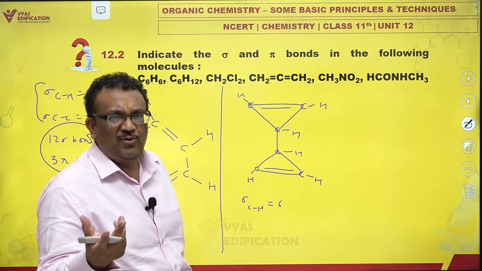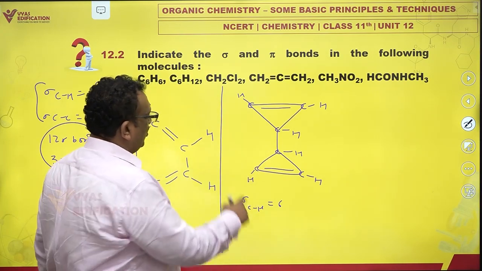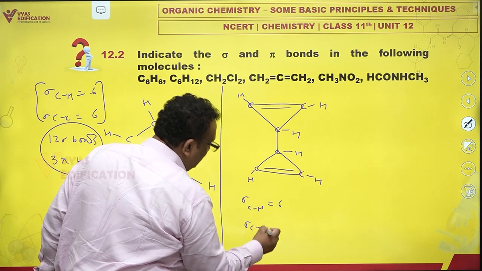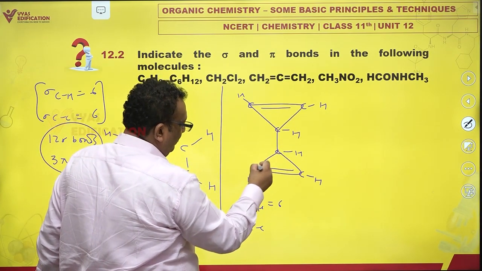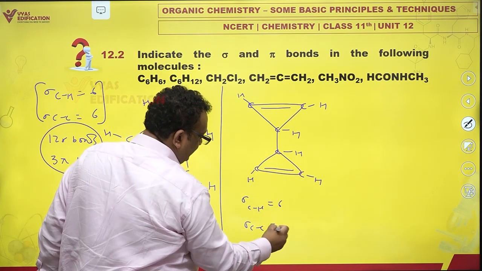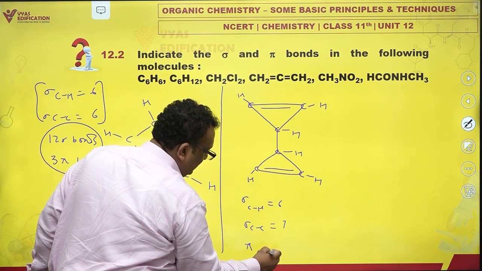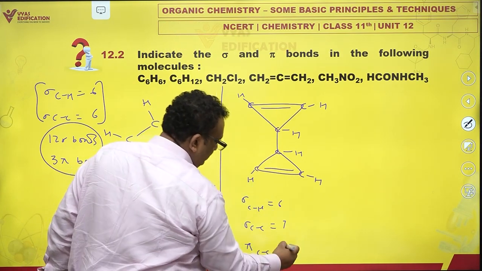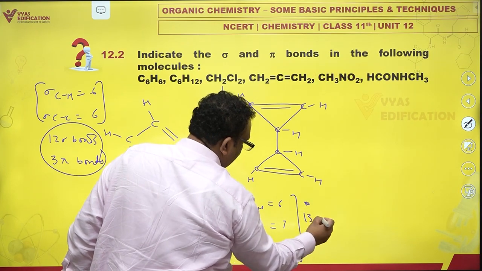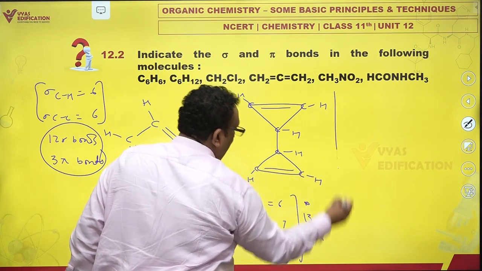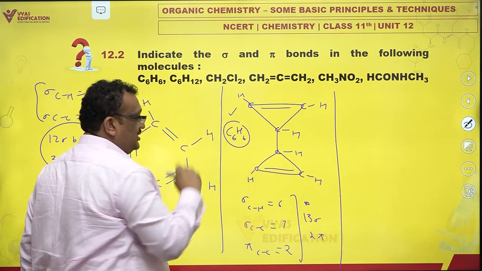Of course, each hydrogen forms only one sigma bond, so there has to be 6 bonds only. Sigma CC, 1, 2, 3, 4, 5, 6, 7. And pi CC, 1 and 2. So you have 13 sigma and 2 pi. And this also has the formula C6H6.